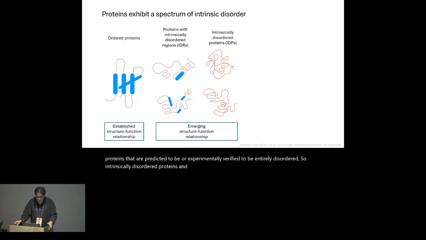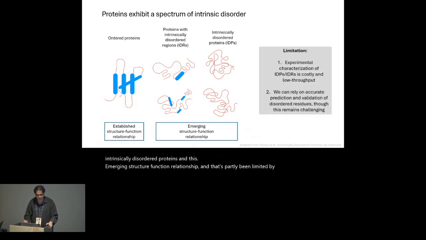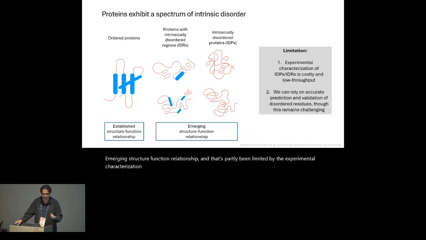And this is an emerging structure-function relationship, and that's partly been limited by the experimental characterization of IDRs and IDPs being really costly and low throughput. And so we've turned as a field to rely on accurate prediction and validation of disordered residues, though this remains kind of challenging. Most of these function prediction models for intrinsic disorder rely on foundational protein language models.